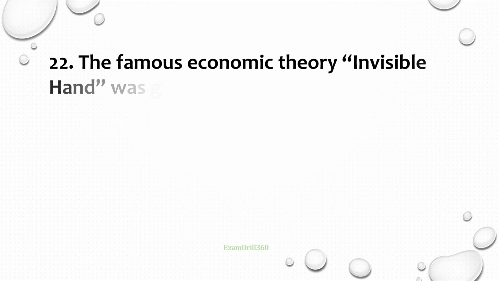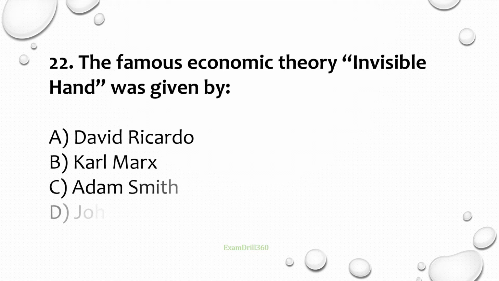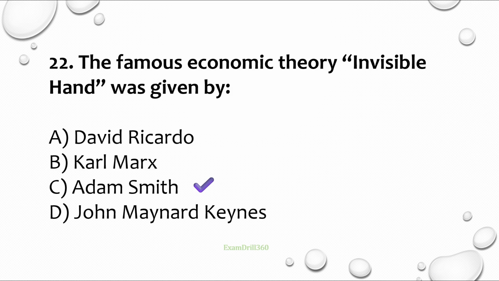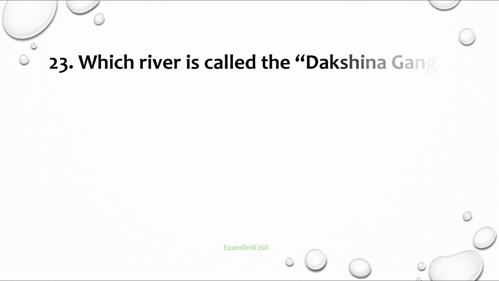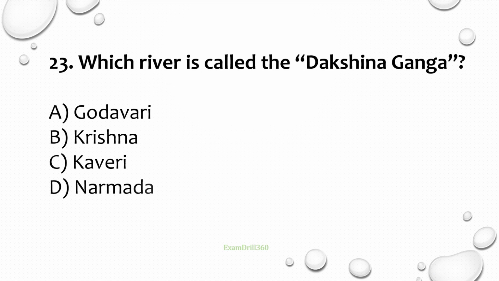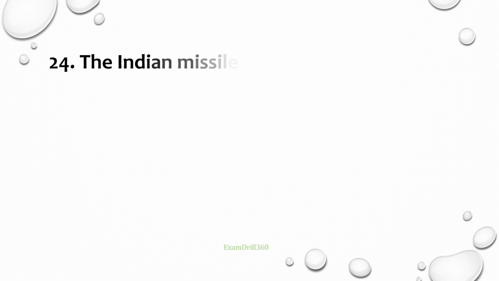Question number 22. The famous economic theory Invisible Hand was given by whom? Correct answer is Adam Smith. Question number 23. Which river is called the Dakshin Ganga? Correct answer is Godavari.